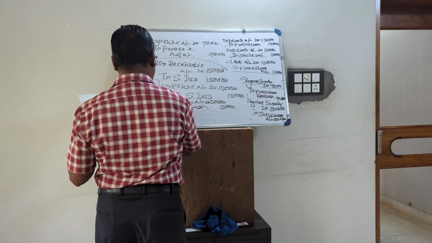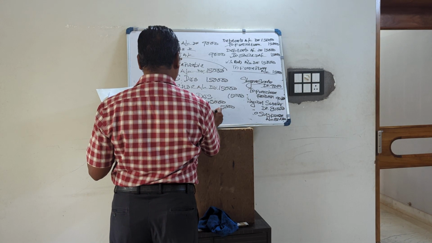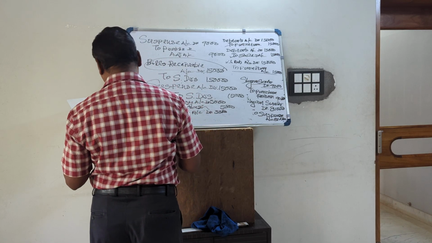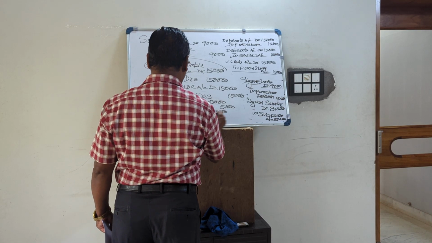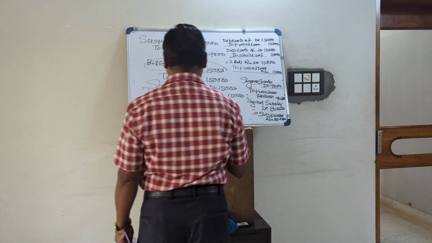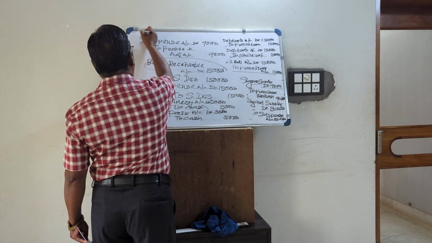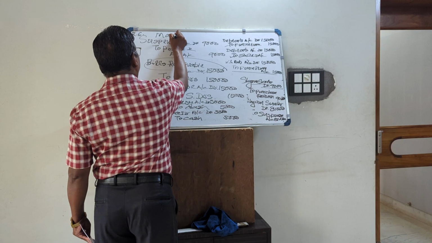So the wrong entry was repair account debited 5,000, but cash is correctly credited. So what will we do? Repair is wrongly debited, we will credit it, and machinery should be debited. So the rectification entry is machinery account debited.